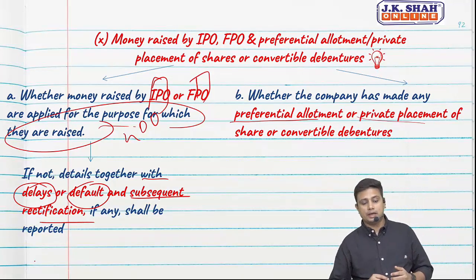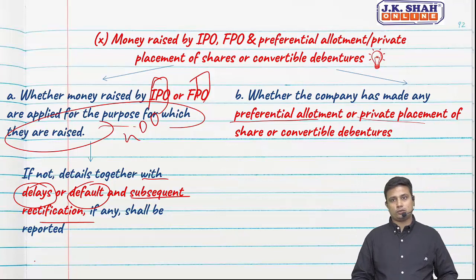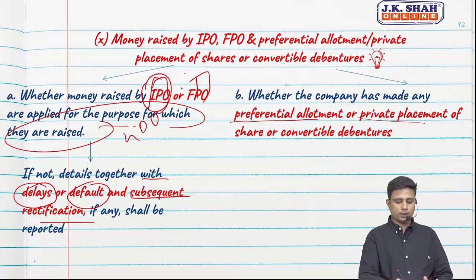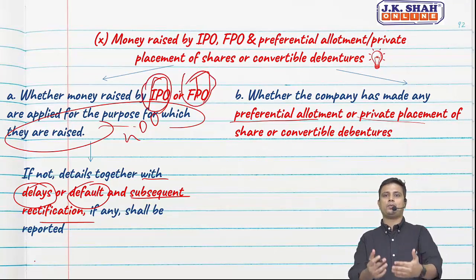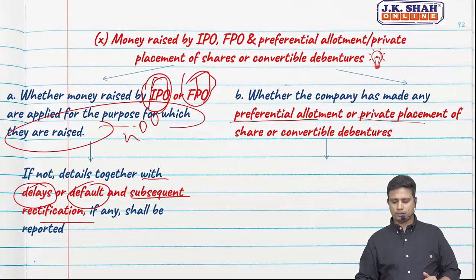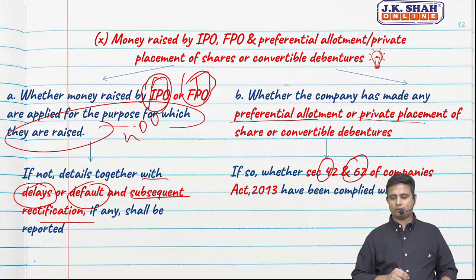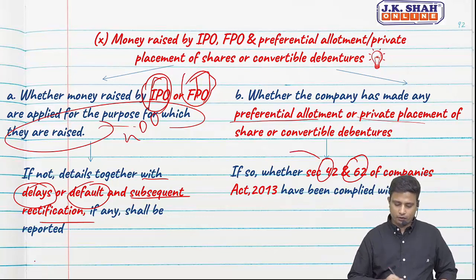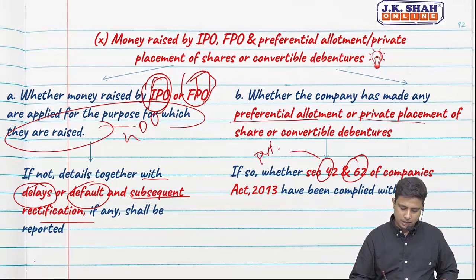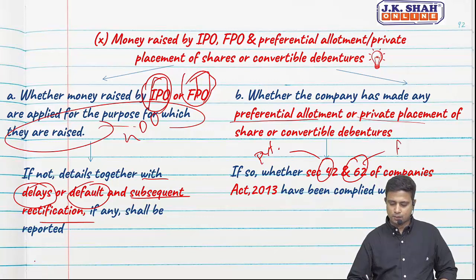Secondly, we want to see whether the company has made any preferential allotment, private placement of shares or convertible debentures. Here we were talking about IPO and FPO, and here we are talking about private placement, preferential allotment or convertible debentures. If so, whether sections 42 and 62 of the Companies Act have been complied with. See, 42 talks about private placement and 62 talks about further issue of capital.